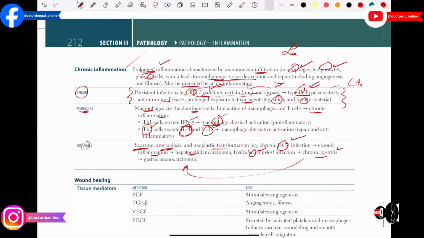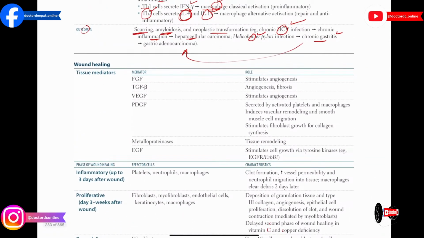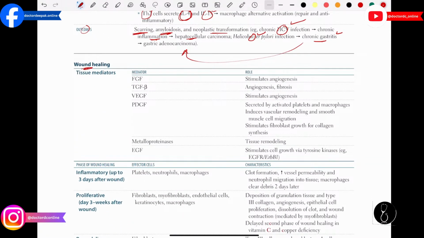Then after that we have to understand the important mediators that are going to help in wound healing, and they can ask in the exam what the important mediators are that stimulate angiogenesis. Angiogenesis means the formation of blood vessels. If there is production of fibroblast growth factor, it will stimulate angiogenesis. If there is transforming growth factor beta, it will stimulate angiogenesis and fibrosis.